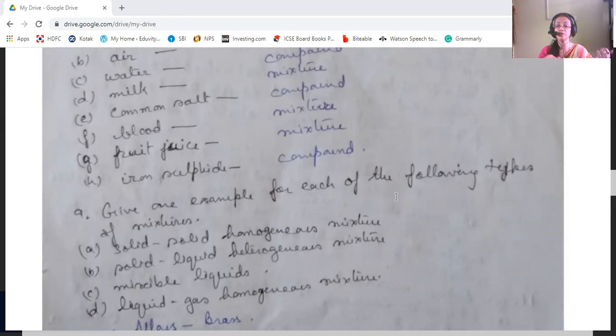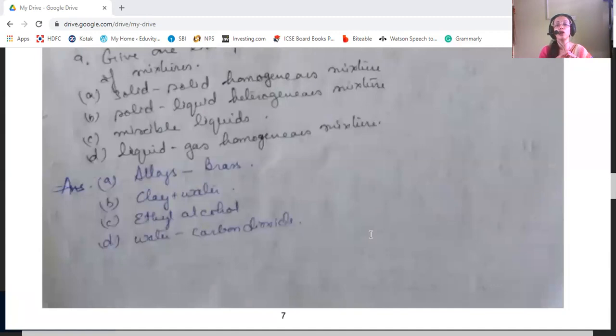Then give one example for each of the following types of mixture: the solid homogeneous mixture, solid-liquid homogeneous mixture, miscible liquids, and liquid-gas homogeneous mixture. First, solid homogeneous mixture. They are alloys, an example is brass. Then solid-liquid mixture, clay and water, where clay is solid and the liquid is water. Then miscible liquids, ethyl alcohol mixed with water, alcohol mixes with water. Then a liquid-gas homogeneous mixture, water and carbon dioxide. That's a homogeneous mixture.